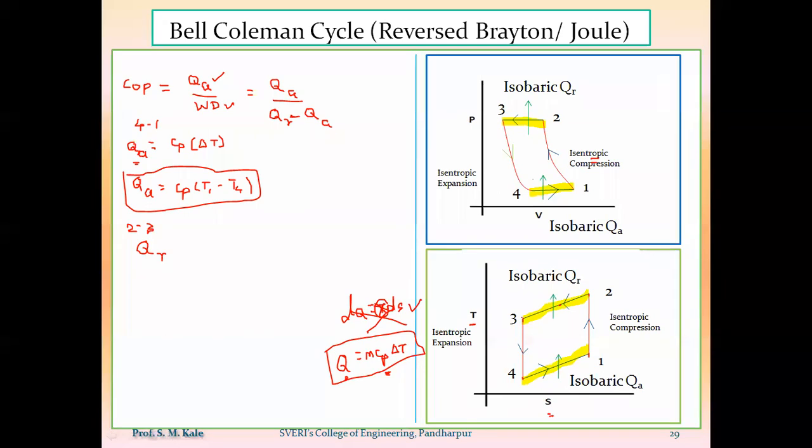During the process 2 to 3, if I want to calculate the amount of heat rejected per kg of the air, per kg of air means I have to take the value of m as 1. So Cp into delta T. Which delta T should I take here? Higher temperature minus lower temperature.